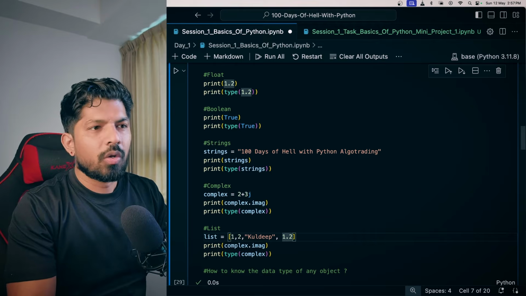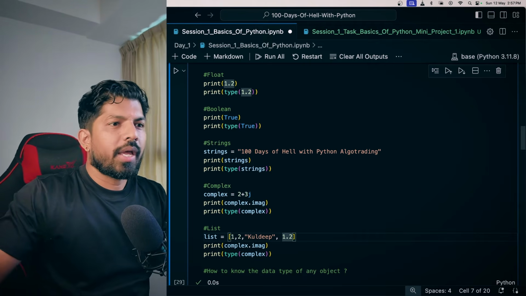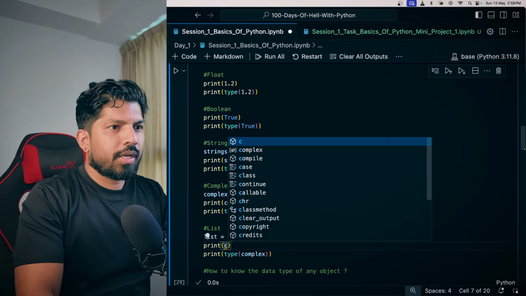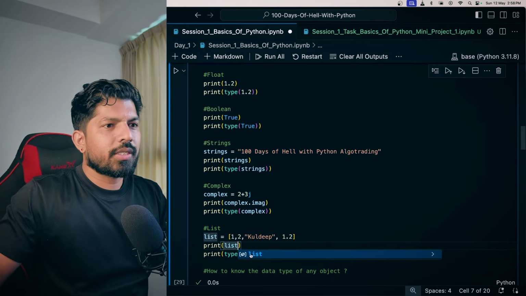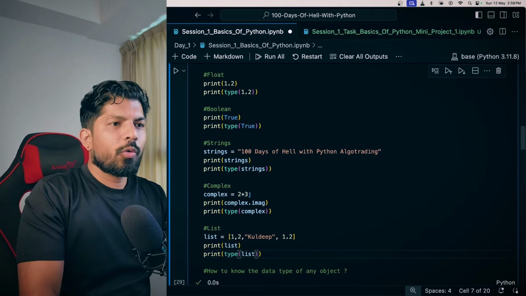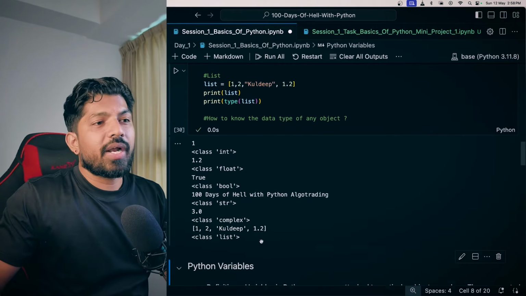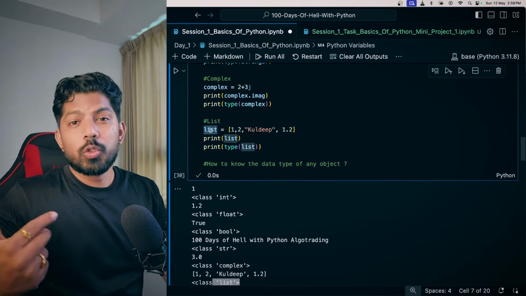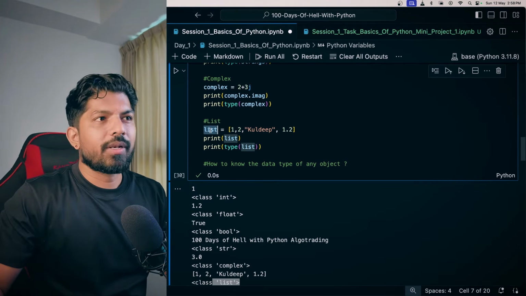You can mention almost anything in the list. And when I print, I will change here the value as a list, and here also I will check the type of this variable. So when I hit shift enter, you can see that this has printed the list and also the type of this particular variable list, correct?